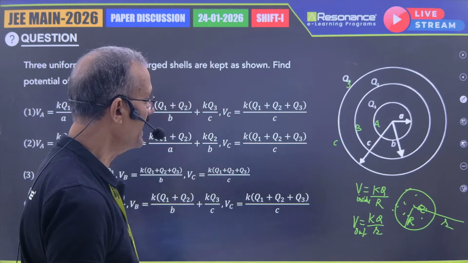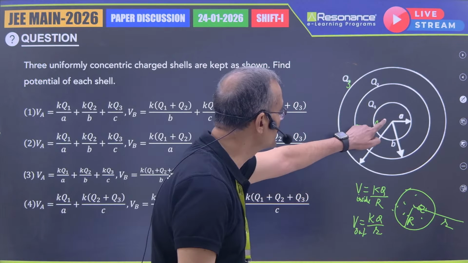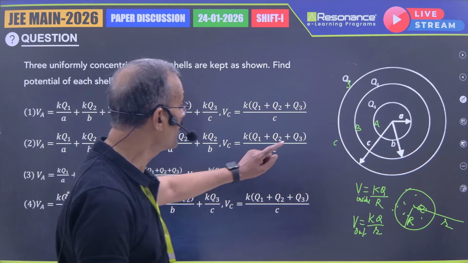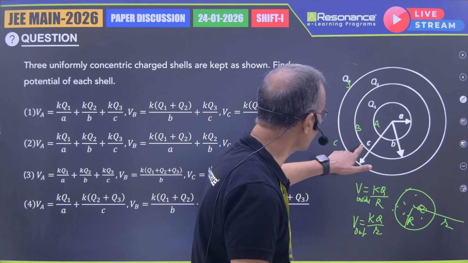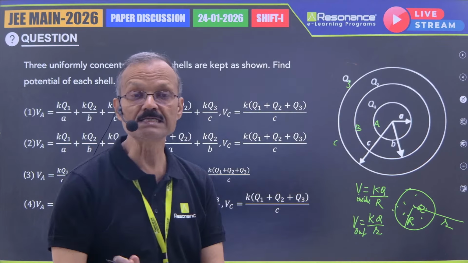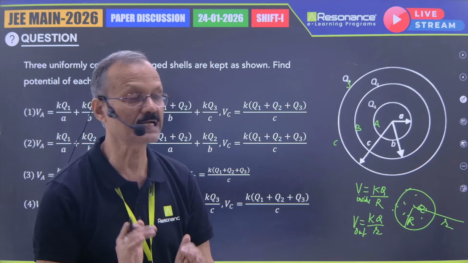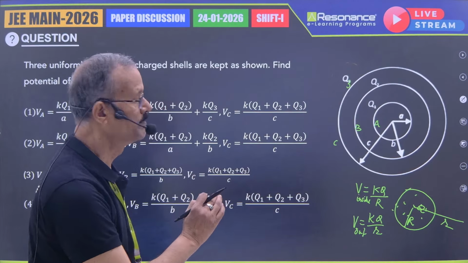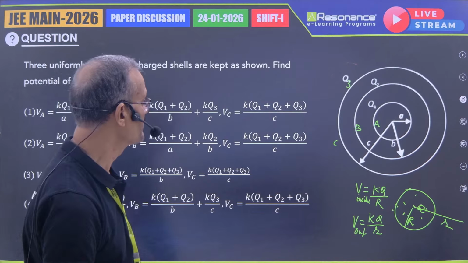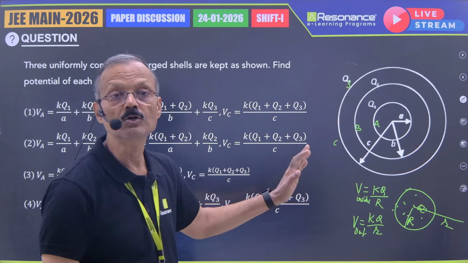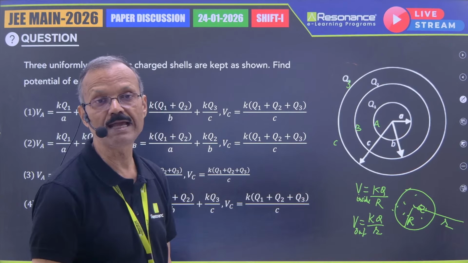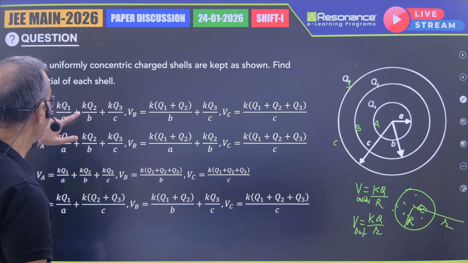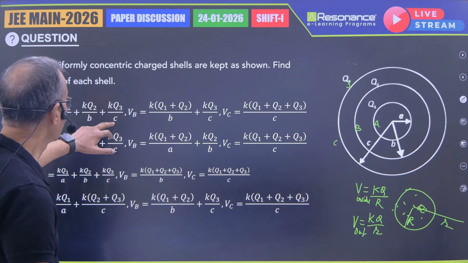Now if you go at A, then due to Q1 it will be K Q1 by A. Due to the second one, on which the charge is Q2, A is inside the second shell, so here it will be K Q2 by B. And due to Q3, on A it will be KQ3 by C.